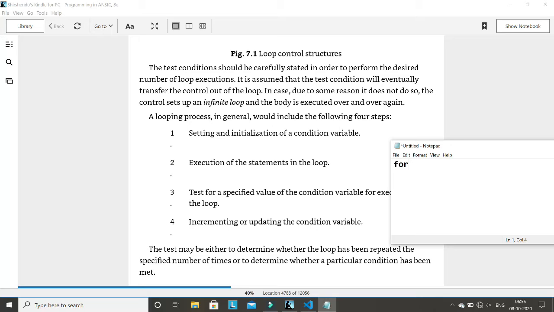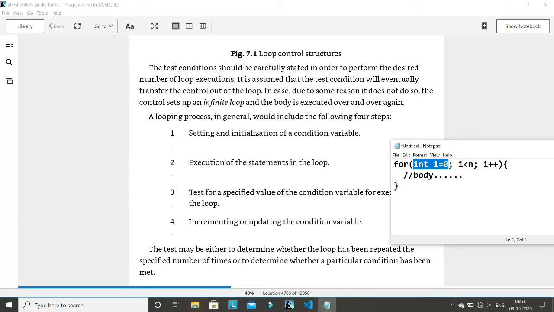For example, if I go for a for loop, normally we write a for loop like this: integer i equal to 0, i less than n, suppose i plus plus, and then there is a body of the for loop here, and you can write anything here. This is the actual execution body, this is the loop body actually. So this is a for loop, and I have explained everything to you, so I'm not explaining in detail.